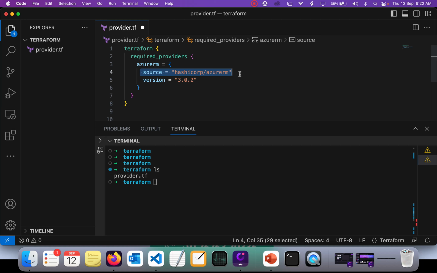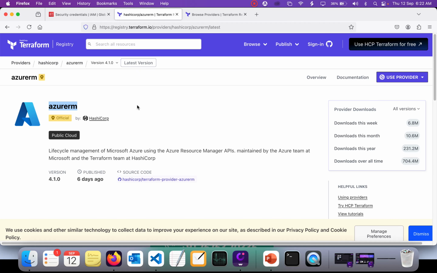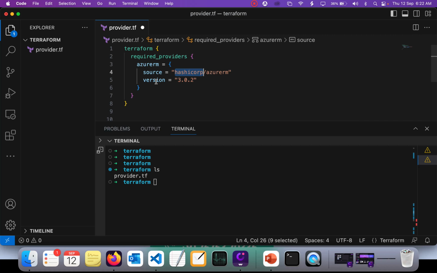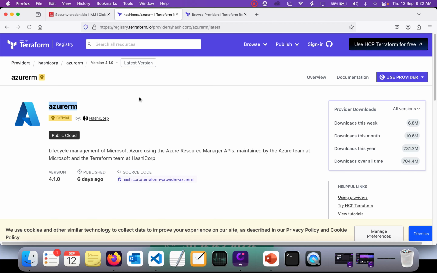If you have written your own providers for your purpose, then you can use that particular location as the source. But for now, the source is going to be downloaded from HashiCorp Azure RM. From here it's going to download, and then next, what is the version? The version is the latest version of the Azure RM provider.